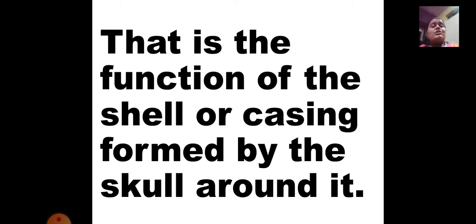That is the function of the shell or casing formed by the skull around it. So the casing, I told you, a protective cover is there around the brain, which protects the brain inside. It is like a cover. See, your compass box is there. You keep your pencil and rubber safe in that compass box. Nothing happens to it. Even if your compass box falls, the pencil does not break, the eraser does not become dirty. So that is like a casing for your stationery items. In the same way, a protective cover is there around the skull to protect the brain.